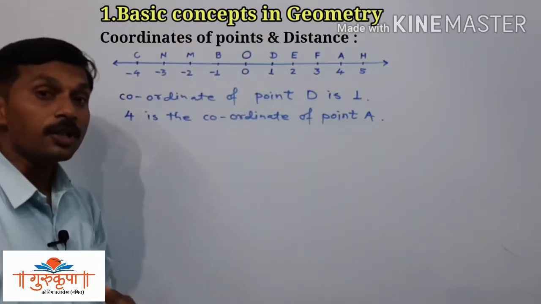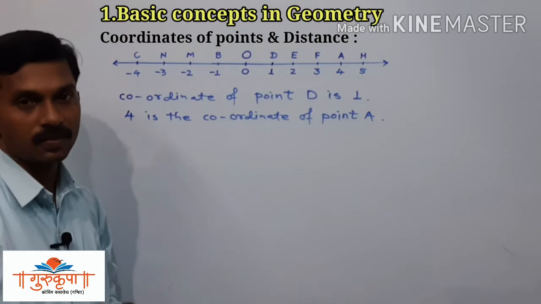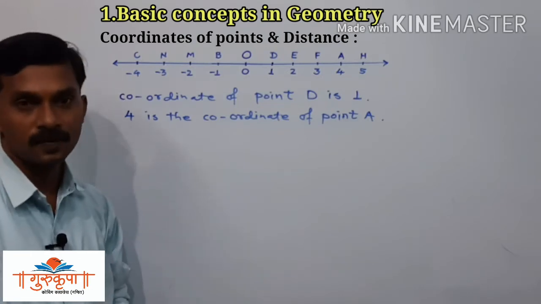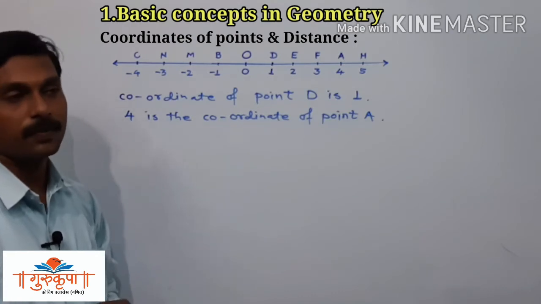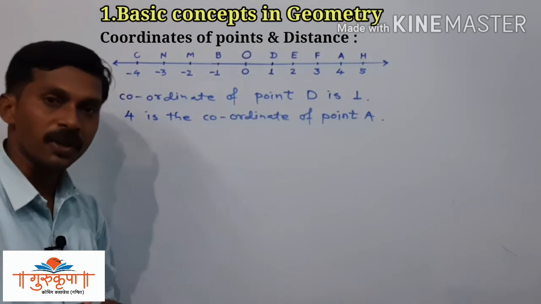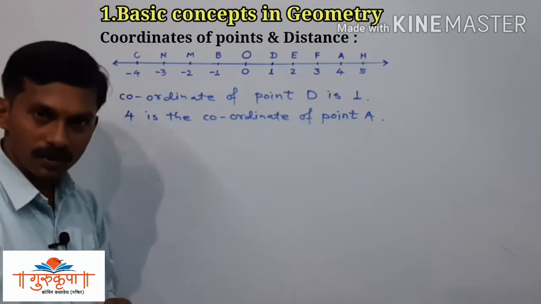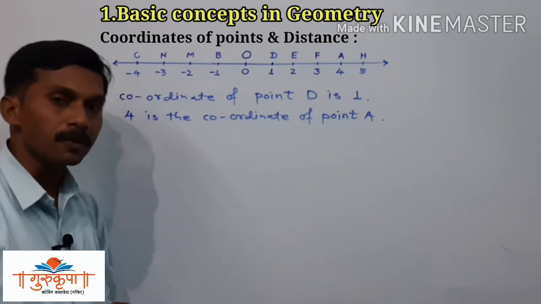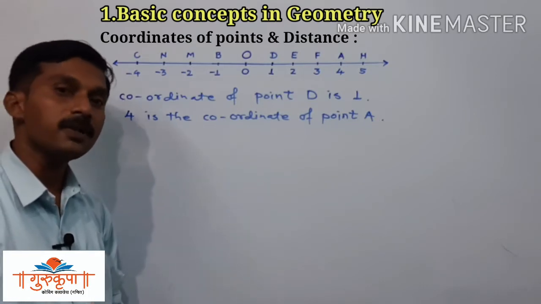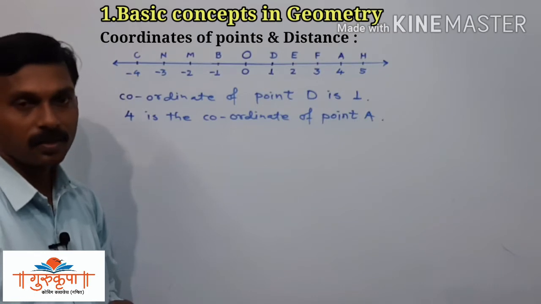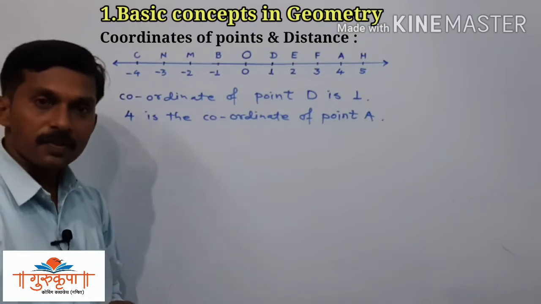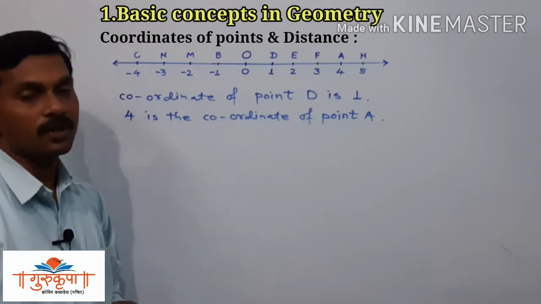Now we have to study the distance between the points. Here we have two ways. The first way is by observation, we can find the distance between the 2 points. And we have a formula to find the distance between the 2 points. So first of all we will find the distance between the 2 points by observation.